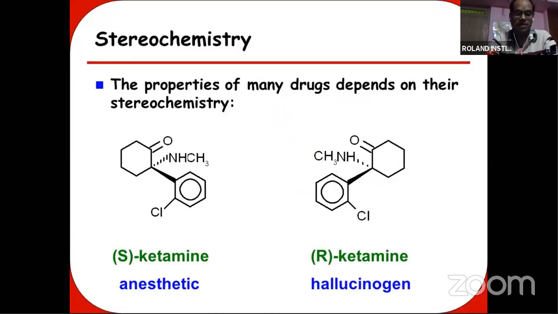Like S-ketamine and R-ketamine. Both are the same drug, but due to this R and S form, they have different activities. You see here it is an anesthetic, but here it is a hallucinogen. Both are the same drug, but depending on this configuration, they have different activities.